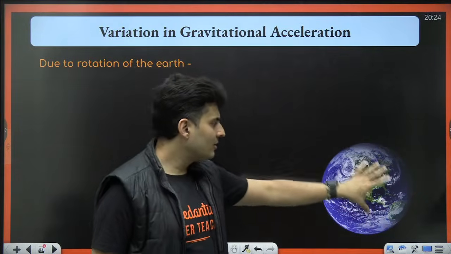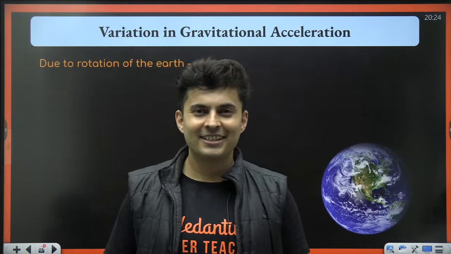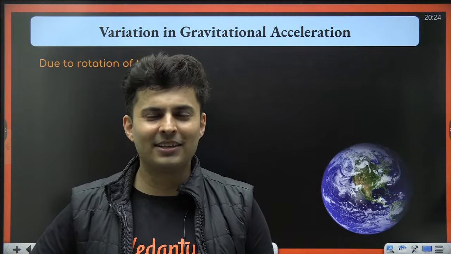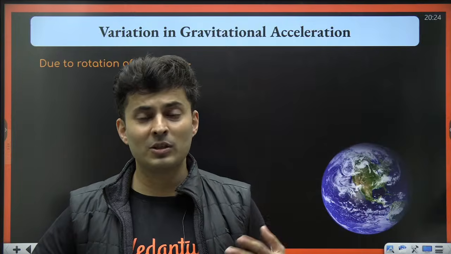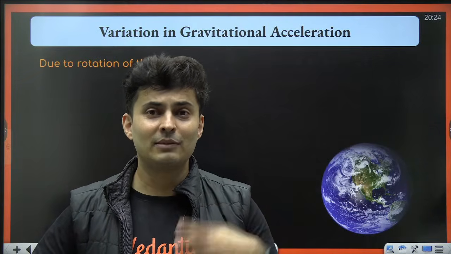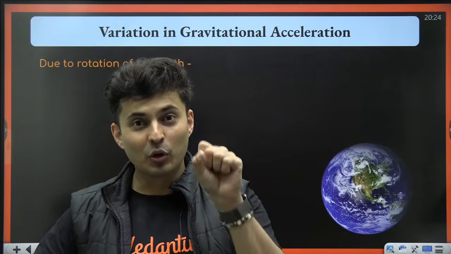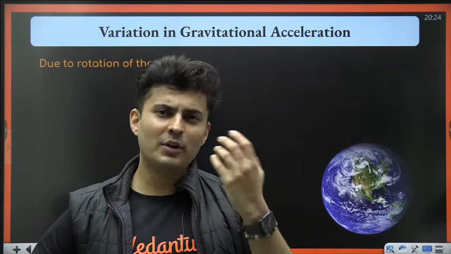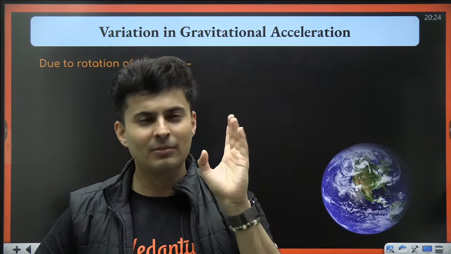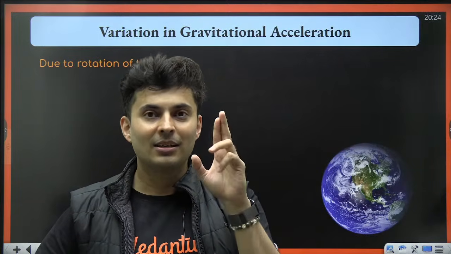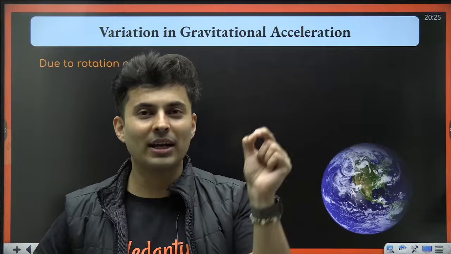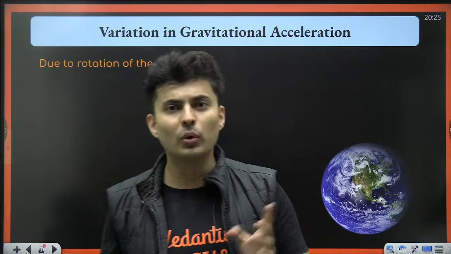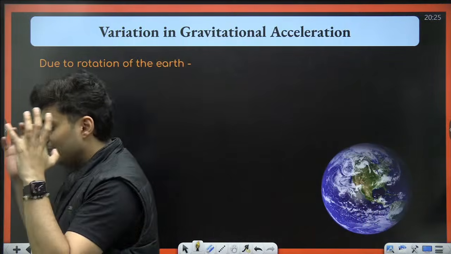The Earth is not a uniform solid sphere. Our JEE assumptions are very miraculous. We always take a uniform solid sphere. Where is Earth uniform? Somewhere there is mountain, somewhere there is snow, somewhere there is desert, somewhere there is water, somewhere there is more iron. The Earth's core has a different density, the Earth's outer crust has a different density. So the layers are there, materials are different, so it is not uniform. That's one of the major contributors for getting a slightly different value than what you get theoretically. Is that clear? Due to variations in density, due to non-uniformity of the density.